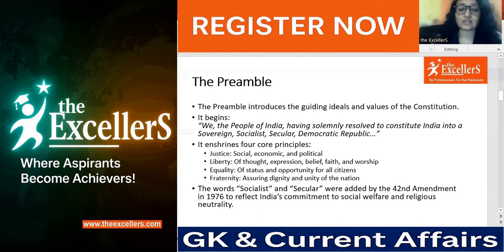The words socialist and secular are a new addition as compared to the original constitution, and they were added in the 42nd Amendment in 1976 to reflect India's commitment to social welfare and religious neutrality.